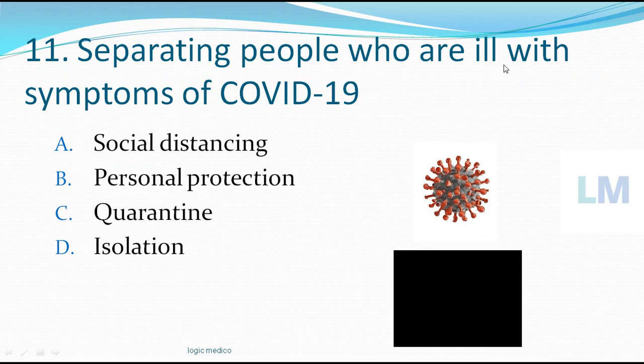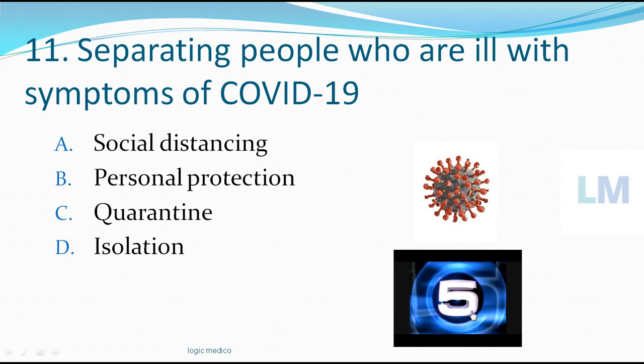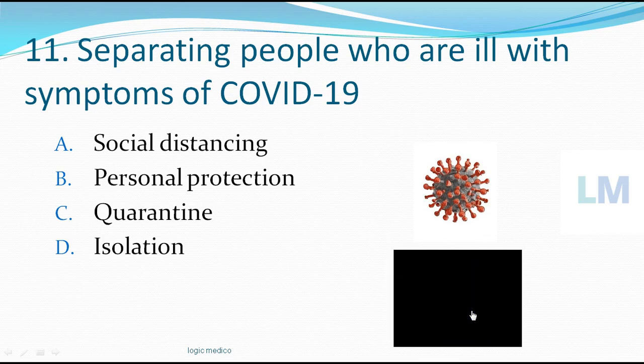Separating people who are ill with symptoms of COVID-19 is called as social distancing, personal protection, quarantine, isolation. Your time starts now. So note the question again. Separating people who are ill, who are COVID-19 positive.